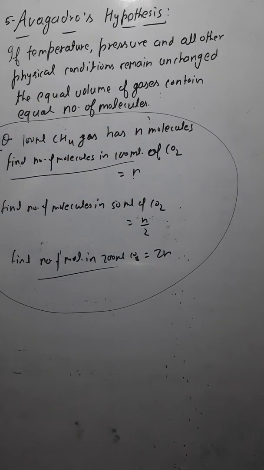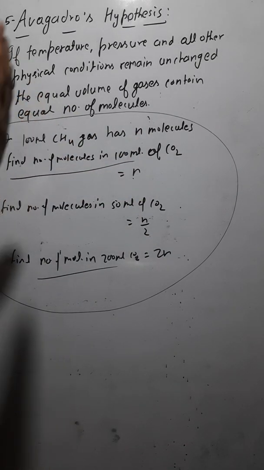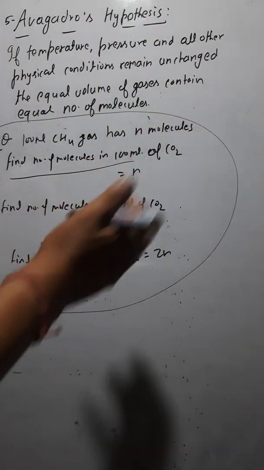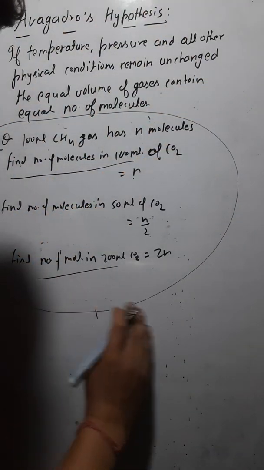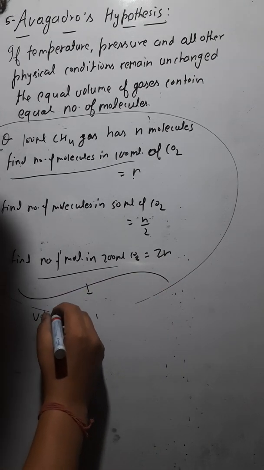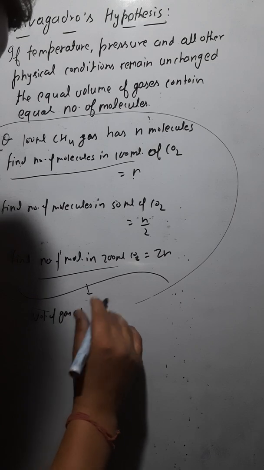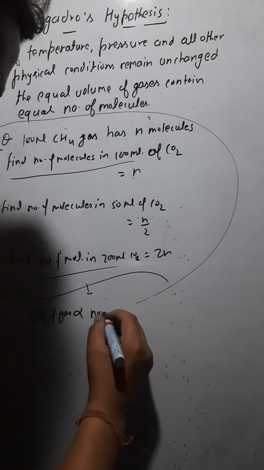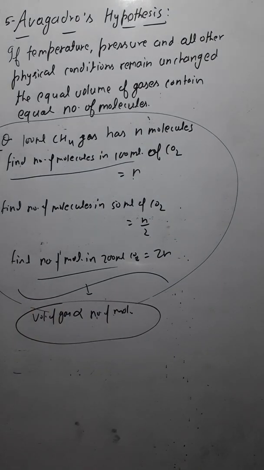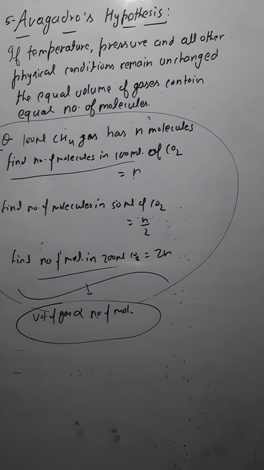So the volume of gas is directly proportional to what? Number of molecules. So this is the conclusion of Avogadro's hypothesis.